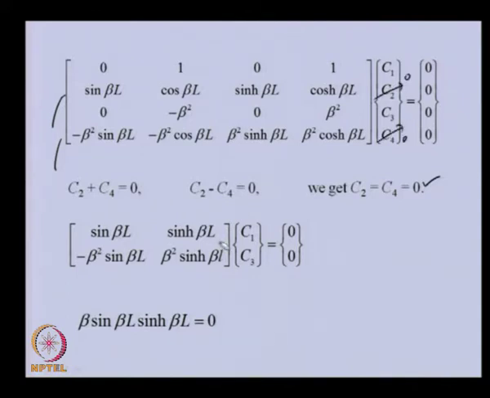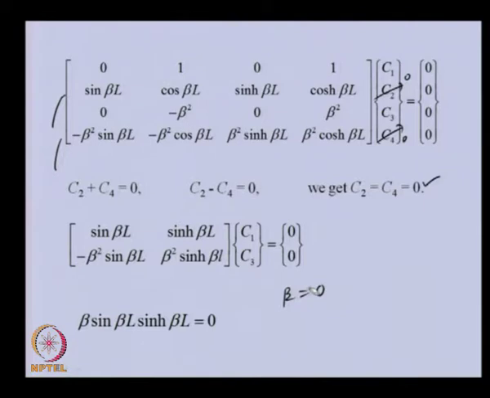This will reduce to this 2 by 2 matrix, where C1 and C3 are unknown. Now, if we take the determinant of this equal to 0, we will get an equation like this. And in this particular equation, we will see that for all terms, beta, sin beta L and sinh beta L, one solution is common, that is beta is equal to 0. But beta cannot be 0, otherwise we will have a trivial solution.